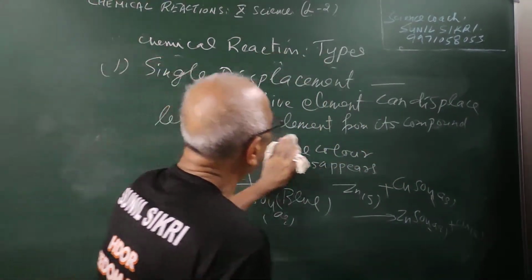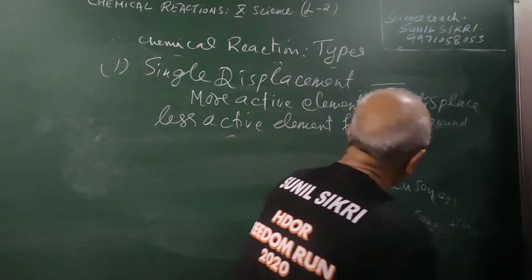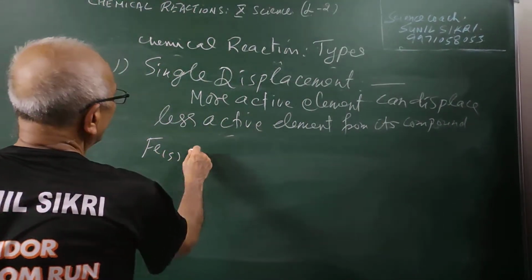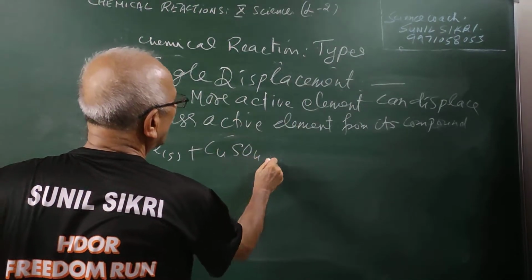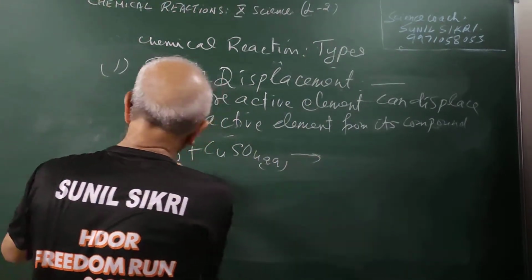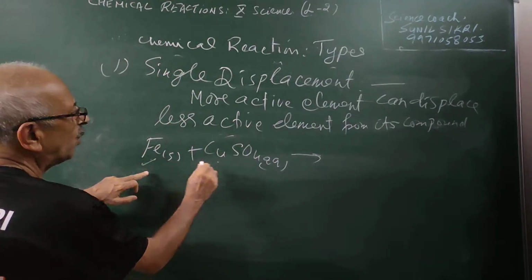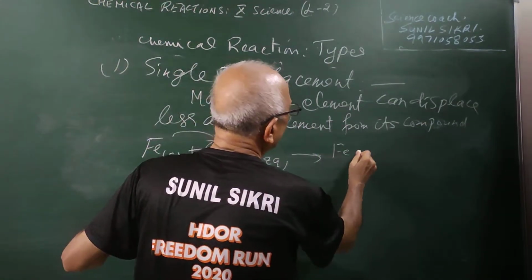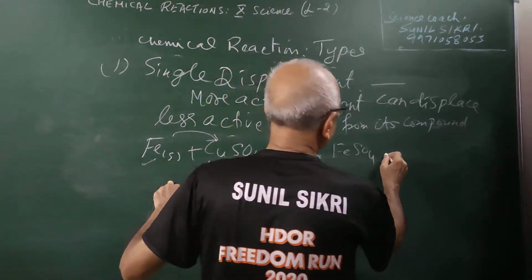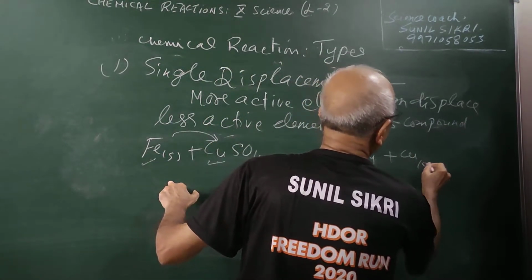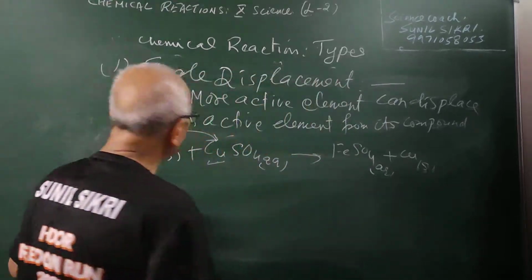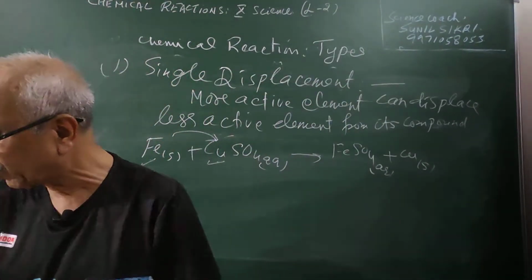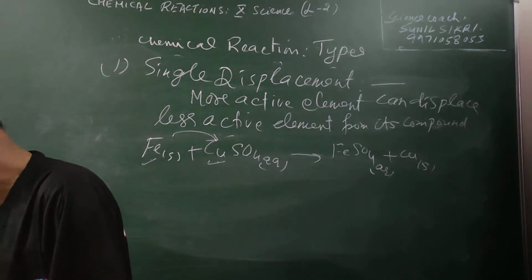Similarly, if I take iron, students, and react it with copper sulfate, what happens is iron is more reactive than copper. Iron displaces copper, and what you get is ferrous sulfate plus copper. So here you are experiencing displacement reactions. More active element will displace the less active element, students.